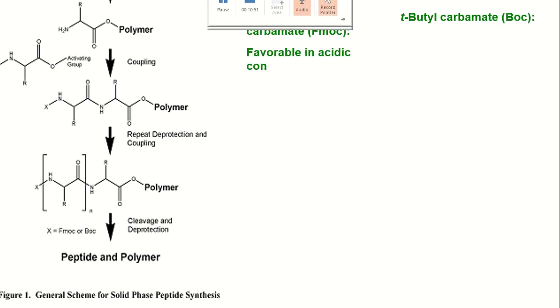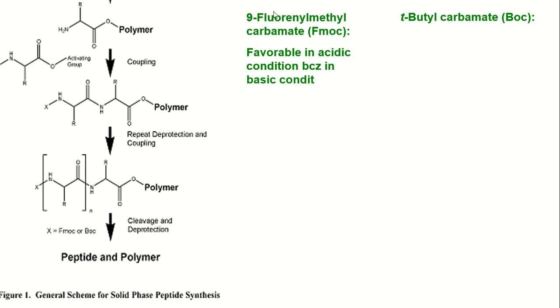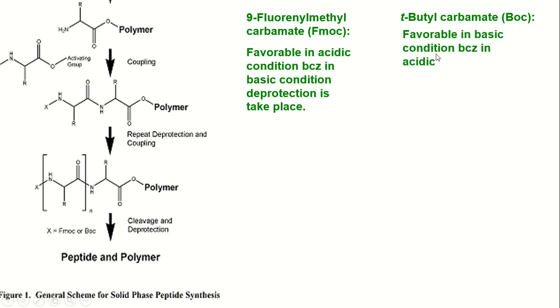The FMOC is used in acidic condition because in basic condition deprotection takes place. The BOC is favorable in basic condition because in acidic condition deprotection takes place. Therefore, always remember that the formation of peptide is done in acidic condition by using FMOC protection, and formation of peptide in basic condition by using BOC protection.